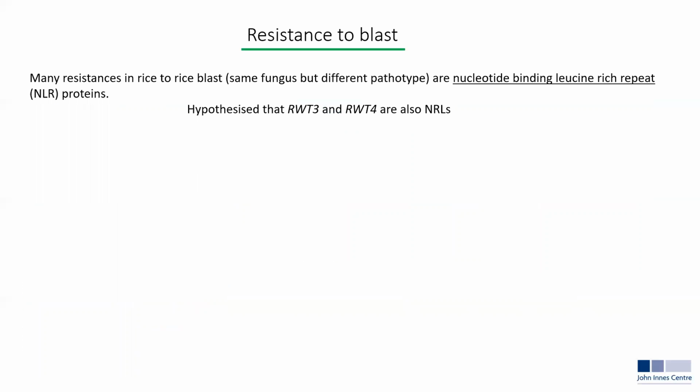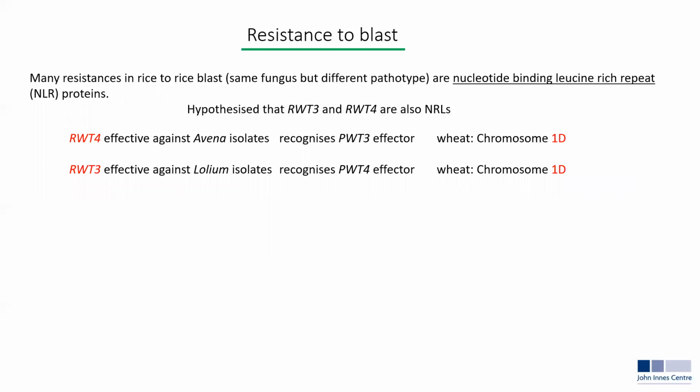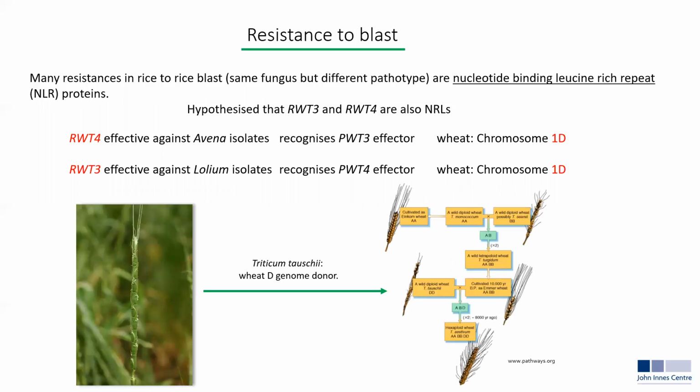Turning back to rice, many of the genes known to be responsible for rice blast resistance are of the nucleotide binding leucine-rich repeat class, NLR proteins. We hypothesized that RWT3 and 4 may also be NLRs. Previous work has already shown that both of these resistances reside on chromosome 1D in wheat. And as we all know, the D genome donor is Triticum tauschii.